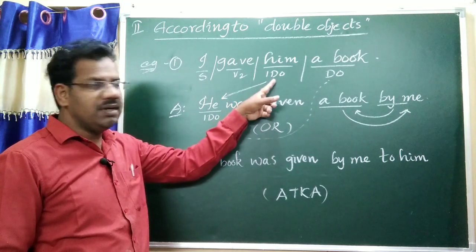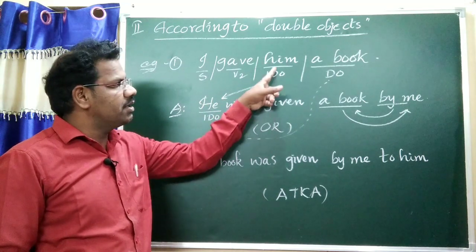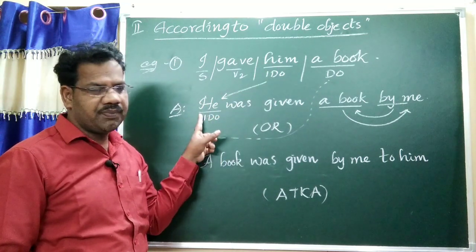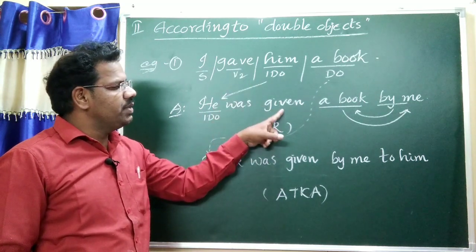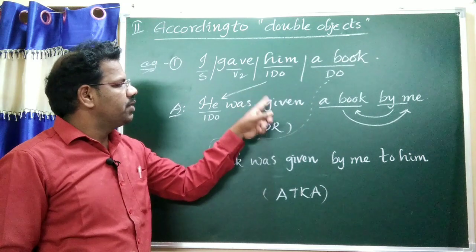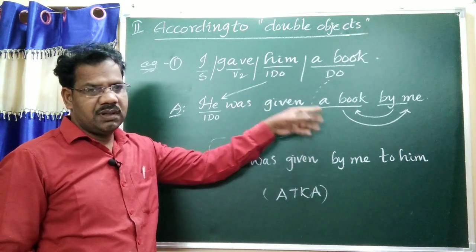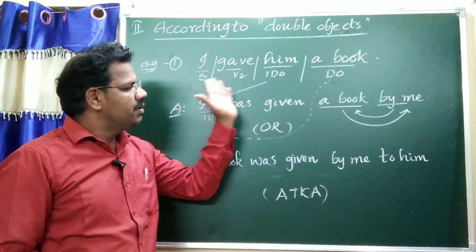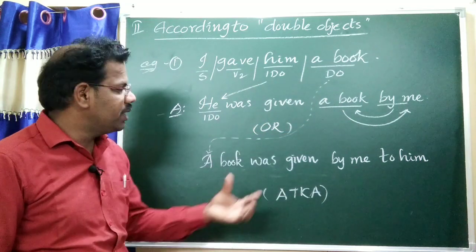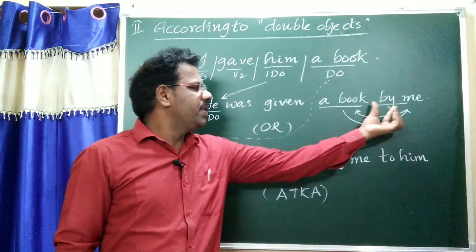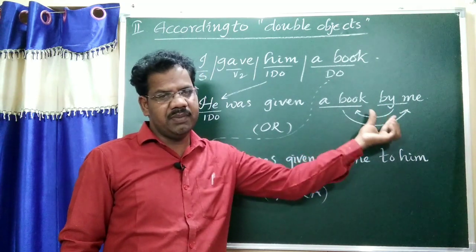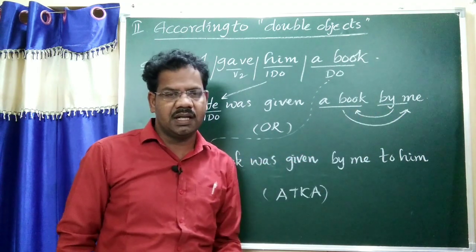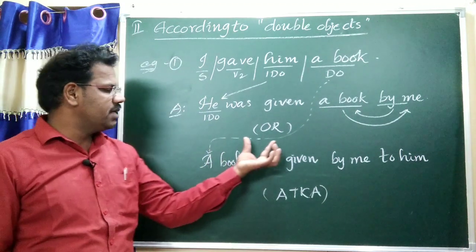The answer we may write beginning with the indirect object. What is the indirect object? "Him," changed as "he." The suitable helping verb is "was." "Gave," third form is "given." What is given? A book. By whom is it given? By me. You may interchange: "by me" first, "a book" second. Or as usual, "a book by me," or "by me a book." Both are correct.